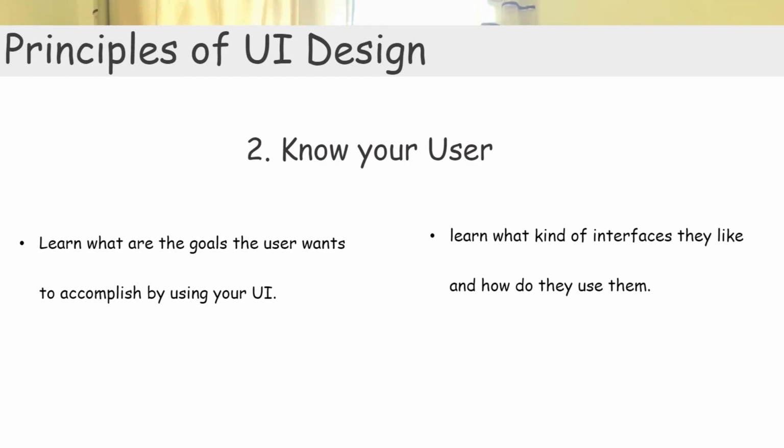Principle number 2 says that know your users. Amazon founder Jeff Bezos has rightly pressed on just being obsessed about your users if you want to grow your business. In fact, the goals of a business should not be business-centric, it should be user-centric. So, learn what are the goals the user wants to accomplish by using your UI. Learn what kind of interfaces they like and how they use them. And then use this information to design the user interface of your application.